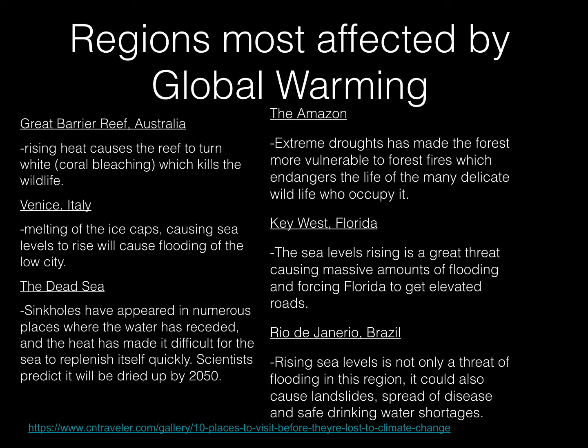The Dead Sea has sinkholes that are appearing in numerous places, and the water has receded, and the heat has made it difficult for the sea to replenish itself quickly. Scientists predict it will be dried up by 2050. The Amazon is affected by global warming by extreme droughts and has made the forest more vulnerable to forest fires, which endangers the life and delicate wildlife who occupy it.